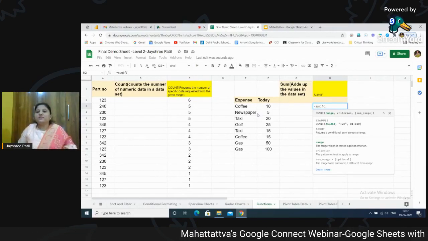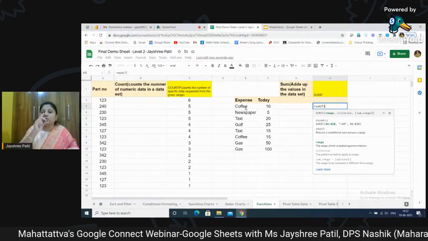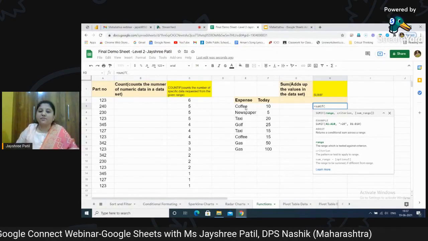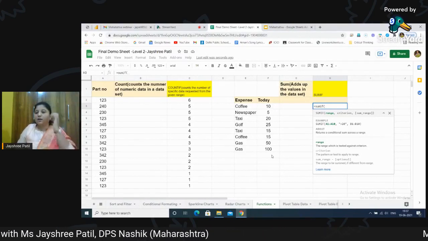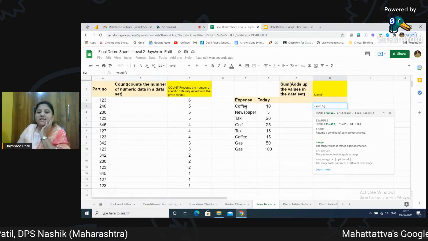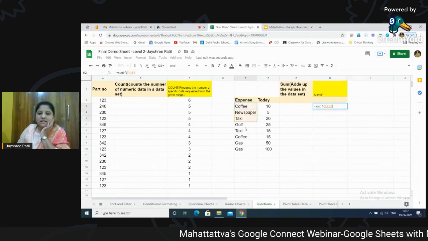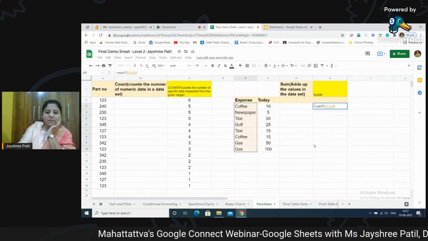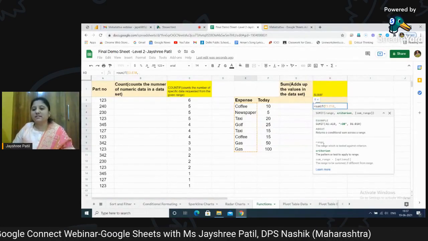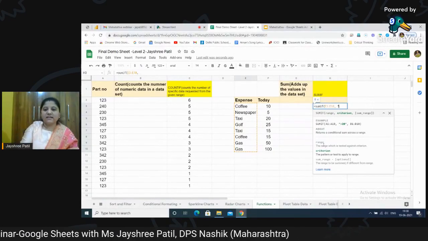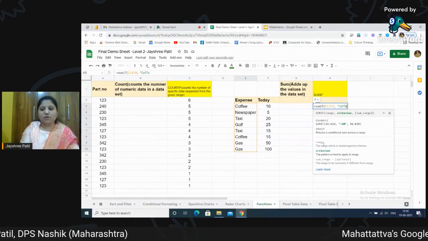Now this time you have to select a range, which is very important. You are selecting two types of range when you are using the SUMIF function. First is the criteria range and second is the sum range. The criteria is what you are applying the condition on. Suppose I am applying the criteria over here. I want to know about coffee. So I will select this range first, put this sign, and now mention the name of the criteria. I want to know the sum of the amount which is spent on coffee.